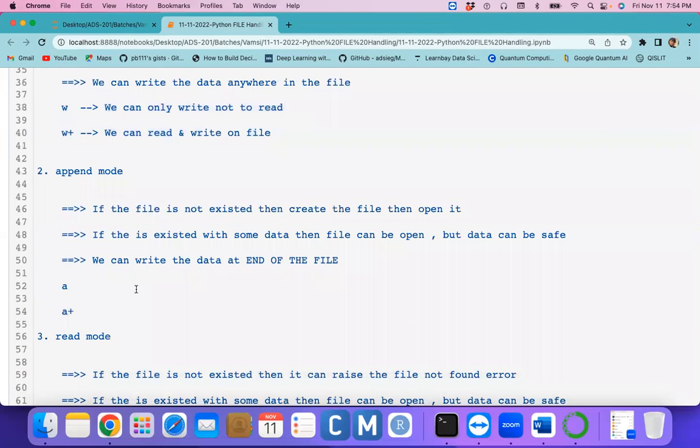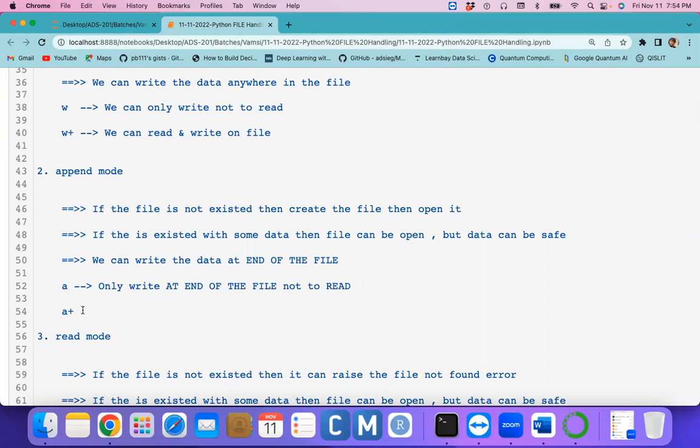Okay. So now append means only writing to the file, right, at the end of the file. Not to read. Read is not possible.